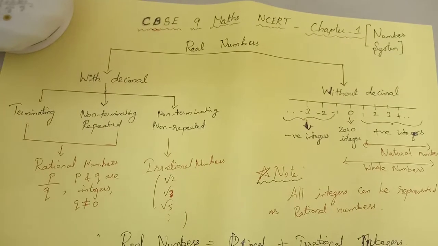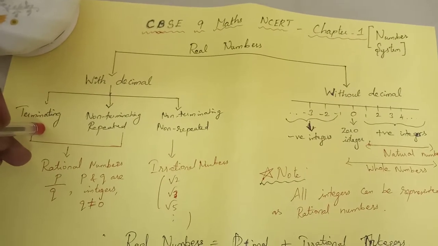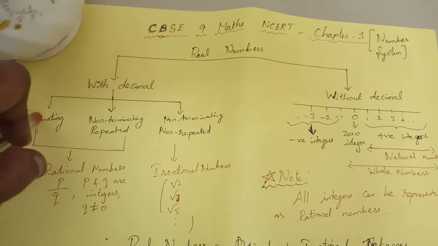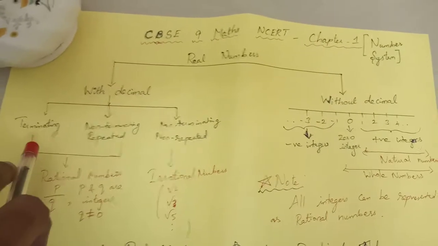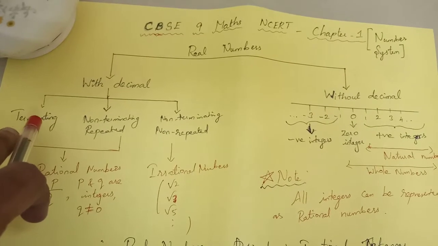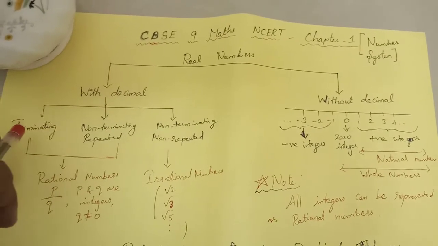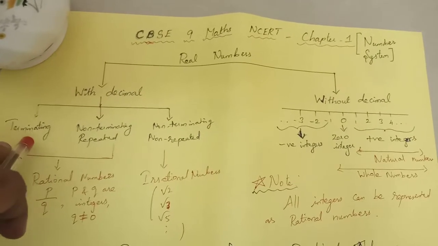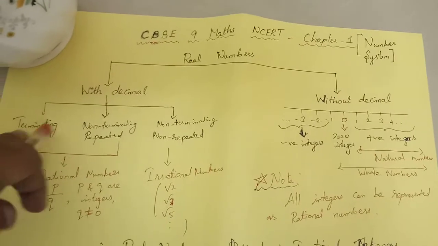For example, terminating, if I am taking 5 by 2, it is a rational number, right? It is of the form p by q, and it is also terminating. If you divide 5 by 2, that is 2.5. It is a decimal number and it is also a terminating number. So that rational number is called a terminating rational number, right?